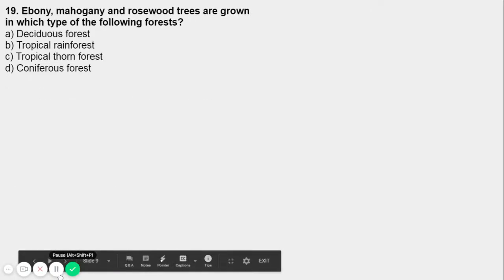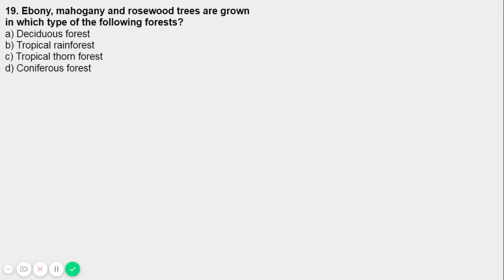So now question number 19: ebony, mahogany and rosewood trees are grown in which type of the following forest on your screen. So here are the four options. All are forests, right? All are related to forest and vegetation, everyone. So there is nothing to worry about. They are from the same concept, right? So ये कौन से forest में grow होते हैं?